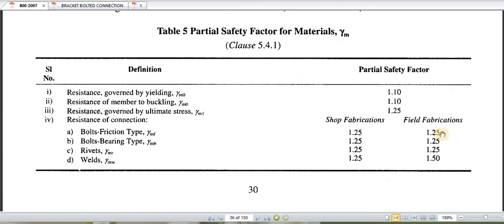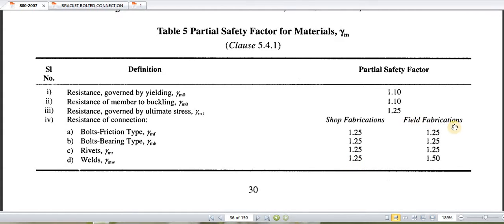So these are the two things we have to consider. If it is shop fabricated, how much is the value we are using? 1.25. Gamma MW is here. So we will refer to shop fabrication. We will take this for shop fabrication as 1.25.